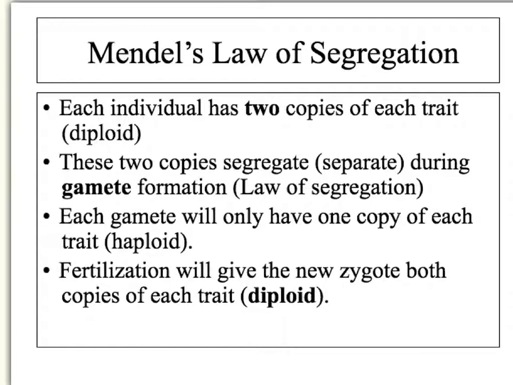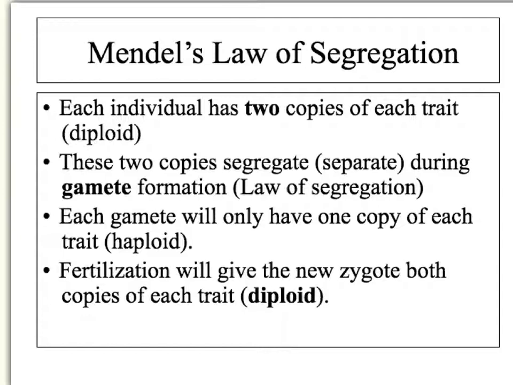Mendel's law of segregation. Each individual has 2 copies of each trait. This is referred to as being diploid, one from mom, one from dad. These 2 copies then segregate or separate during gamete formation, and this is called the law of segregation. Remember when we bound our homologous chromosomes, we paired up, and then, as I referred to it, the divorce, we divorce our homologous chromosomes. One goes to one pole, one goes to the other pole in the cell. Mendel called that his law of segregation.